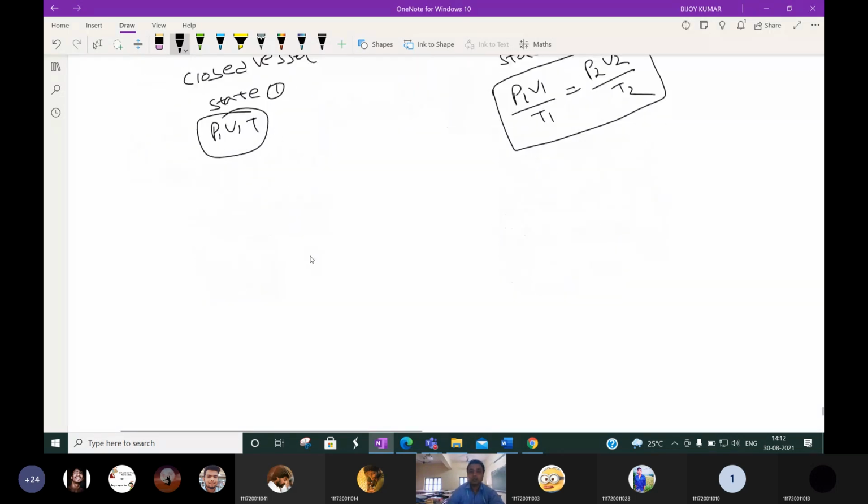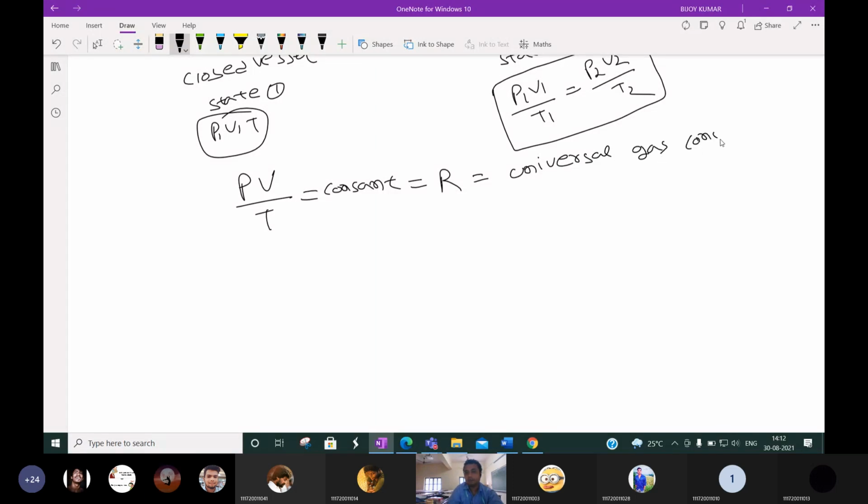Okay, so till now what we observe is from Boyle's law and Charles' law, PV by T is equal to constant. And this constant of proportionality we generally call R. What is this R? Universal gas constant. So we can write it as PV is equal to RT, for 1 mole of gas.